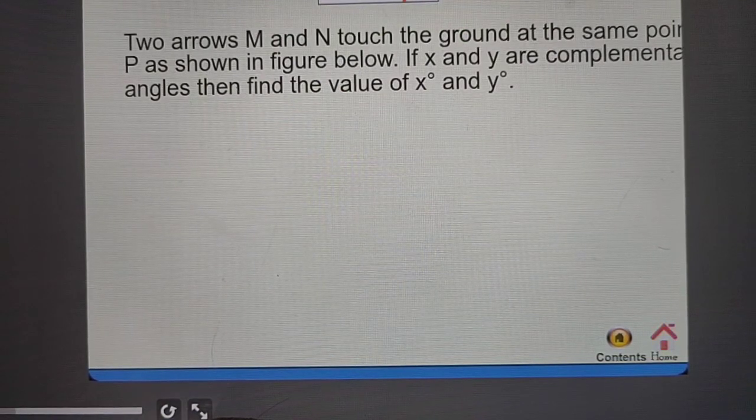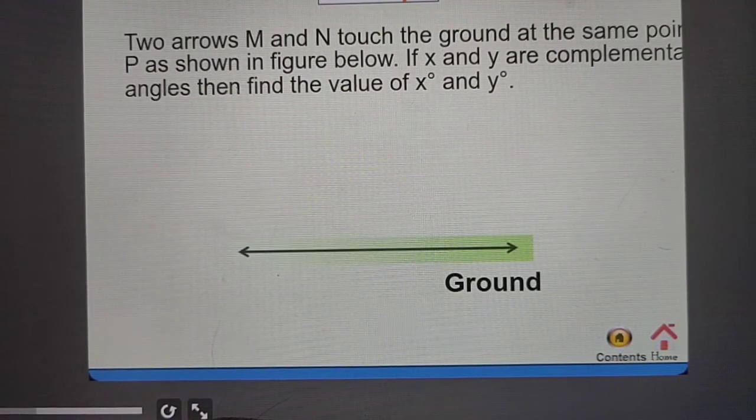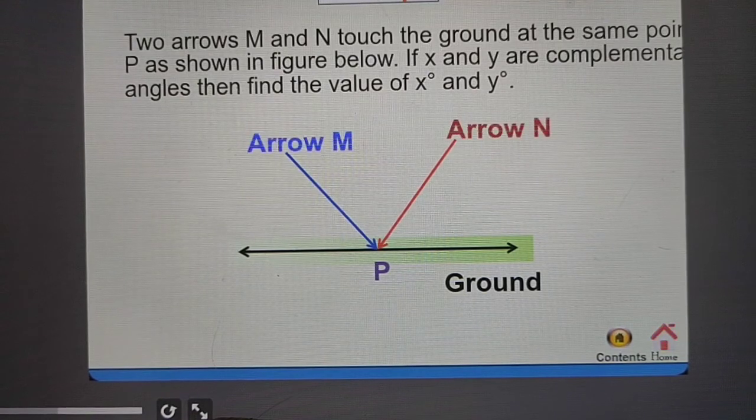Here is another example. Two arrows, M and N, touch the ground at the same point P, as shown in the figure below. If X and Y are complementary angles, then find the values of X degrees and Y degrees.